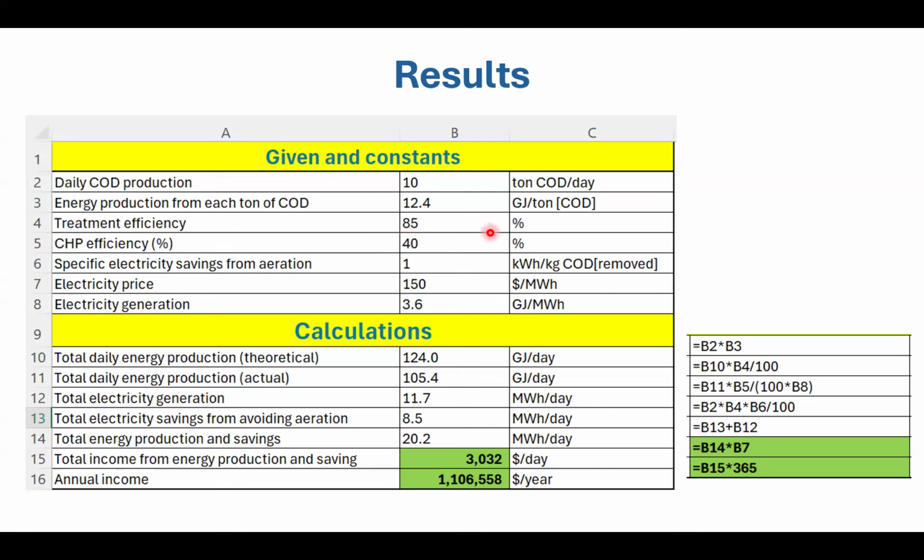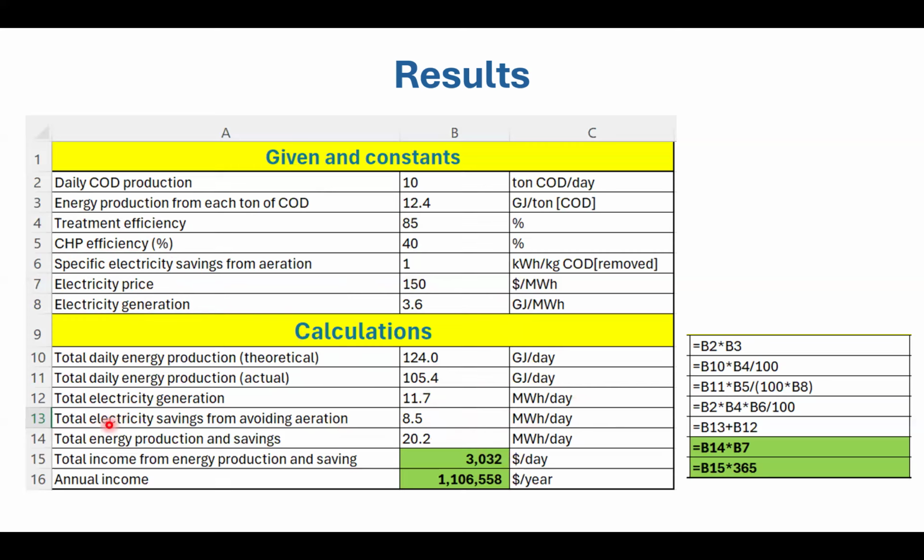And in this case, the electricity generation is 11.7 megawatt hours, based on the multiplication of the amount of energy produced divided by the conversion between electricity and heat, and again using the efficiency of conversion of biogas to electricity, which is 40%.